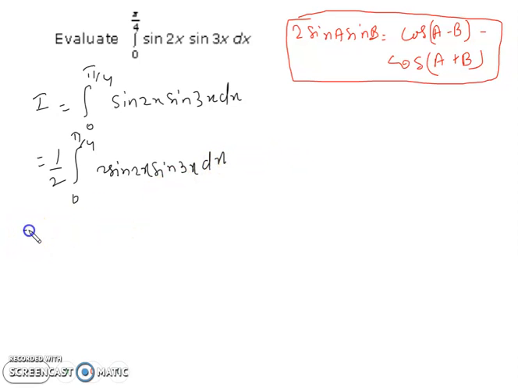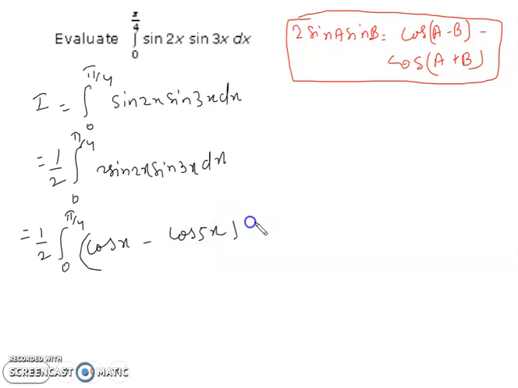Now we can write 1 by 2, integral from 0 to pi by 4, and apply cos(a minus b). So 2x minus 3x gives minus x, and cos of minus x is also cos x, so we can directly write cos x minus cos 5x dx.